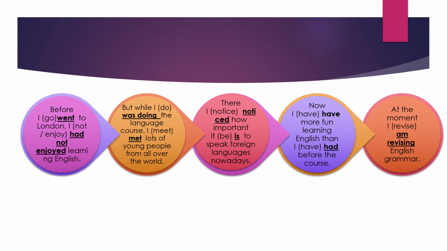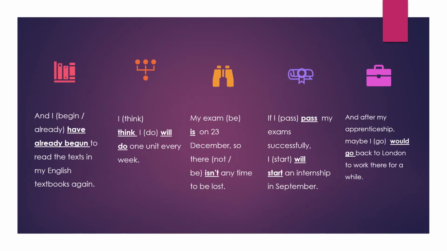At the moment I am revising English grammar. At the moment, because you're doing it, so I am revising English grammar. And I have already begun to read the texts in my English textbooks again. With have, which is the perfect tense, suggesting that the process started and it's over. With have, we'll always be using the third form. So begin is the hint given. Begin, began, begun. Have already begun. I will do 1 unit every week. I think I will do 1 unit every week.